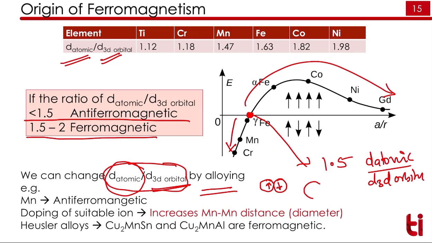If by some doping we can change the diameter of one element, we can convert the antiferromagnetic material to ferromagnetic. For example, Mn is antiferromagnetic in nature. If we dope Mn with suitable alloys, we can change the Mn distance, that is the diameter. After changing the diameter, we can convert the material from the antiferromagnetic to the ferromagnetic state.